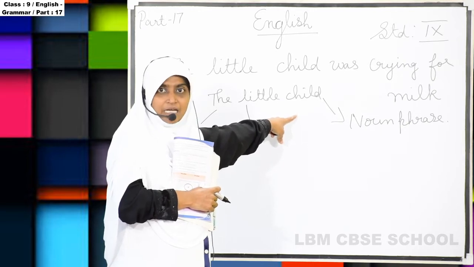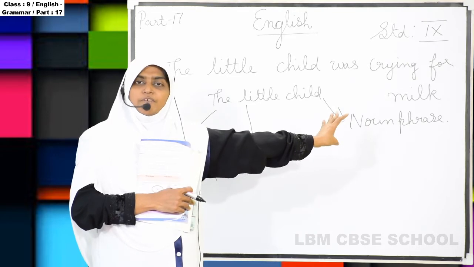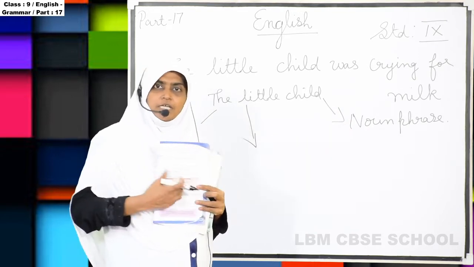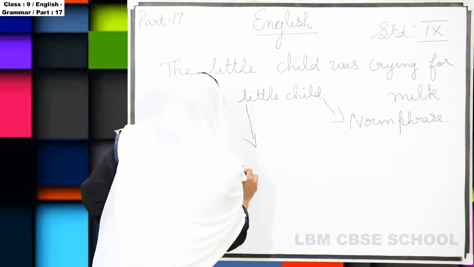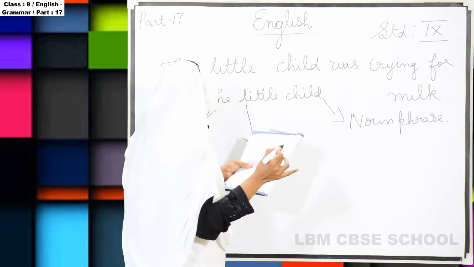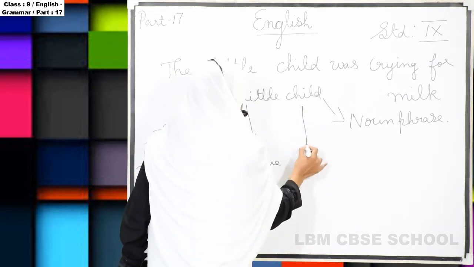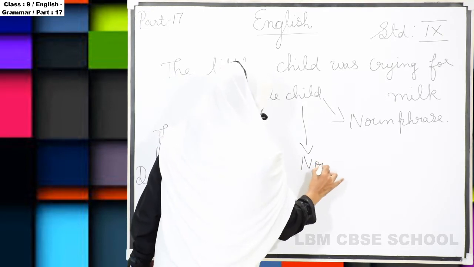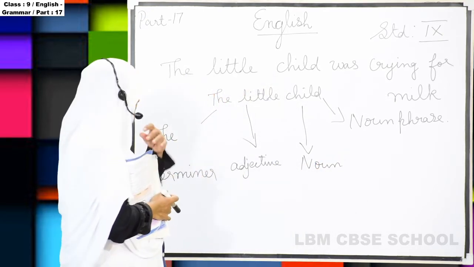Little child, so they are describing the child. So little is an adjective. So here child is a noun. Did you understand? I'll repeat that again.